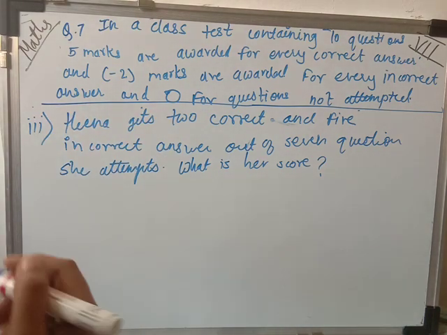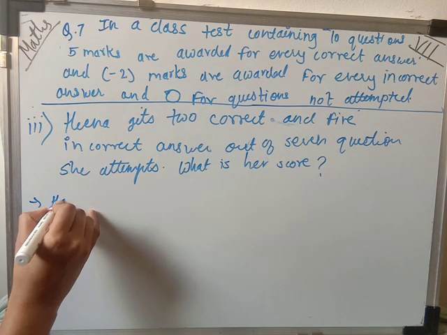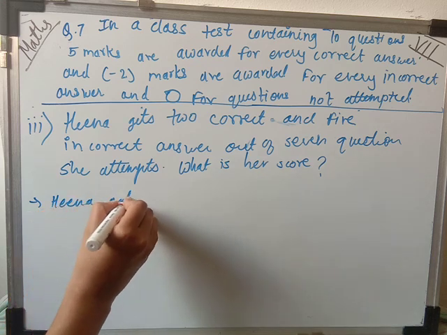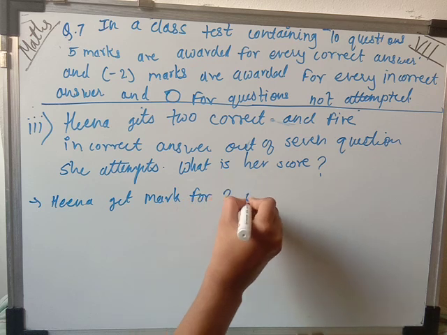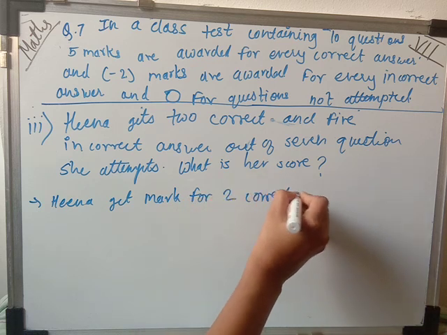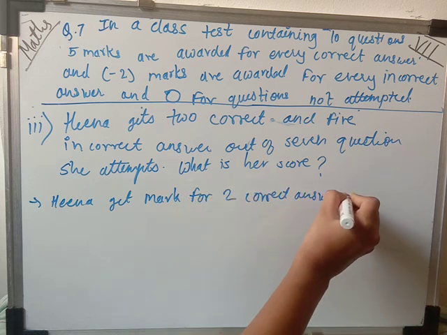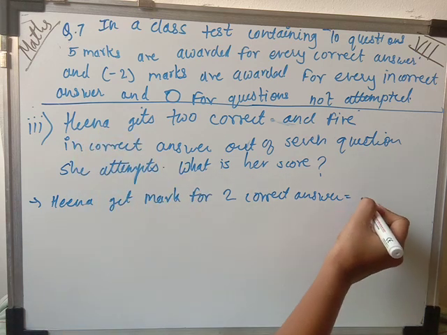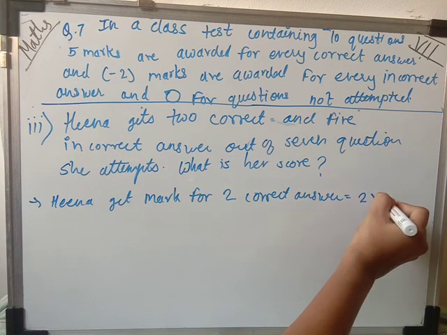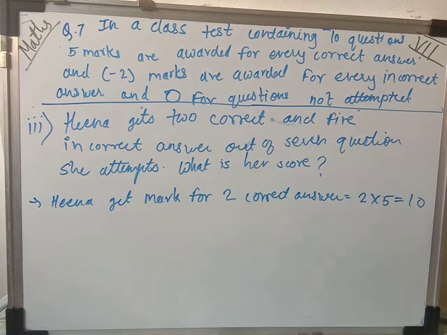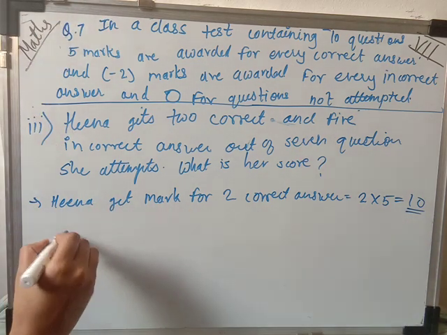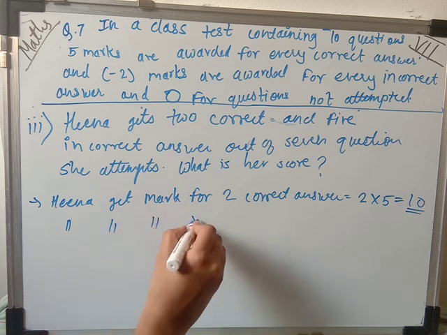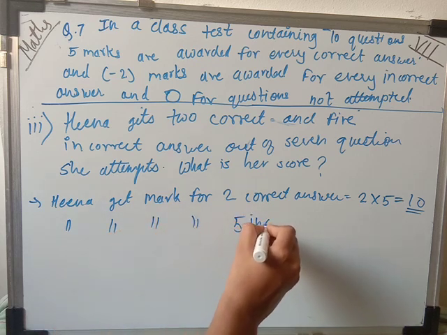So here Hina gets marks for 2 correct answers. For one correct answer, how many marks are there? 5. So 2 multiplied by 5 and here we'll get 10. So 10 is the score for the 2 correct answers. Now Hina gets marks for 5 incorrect answers.